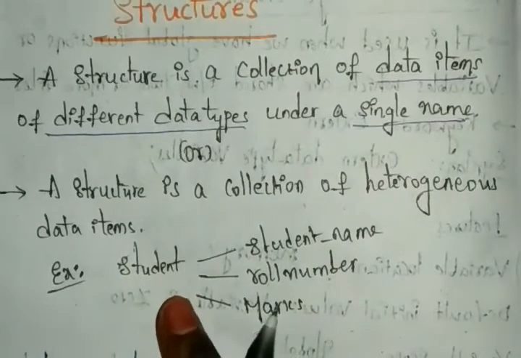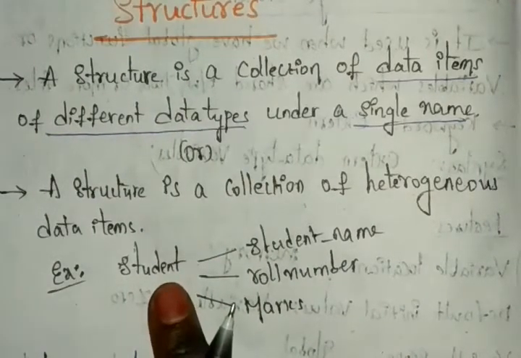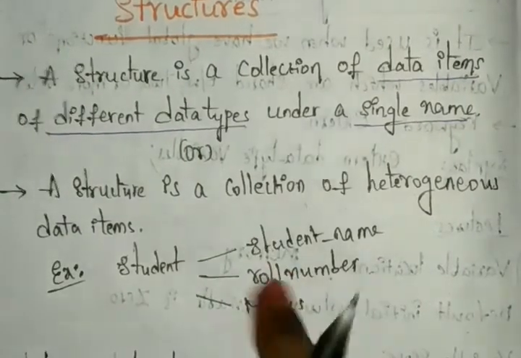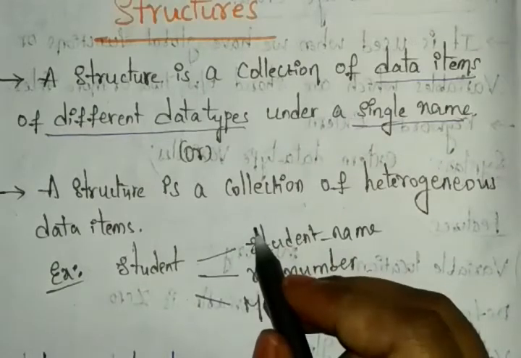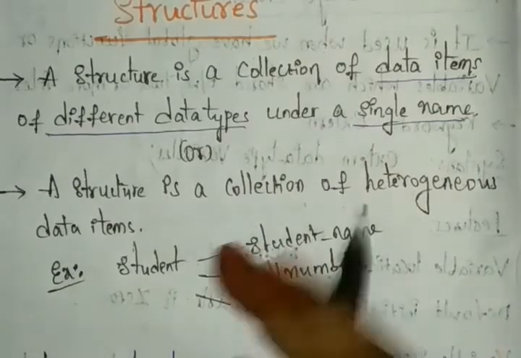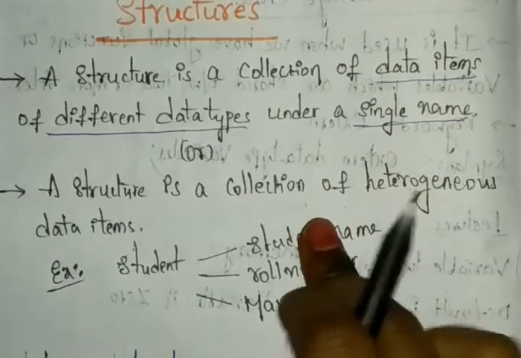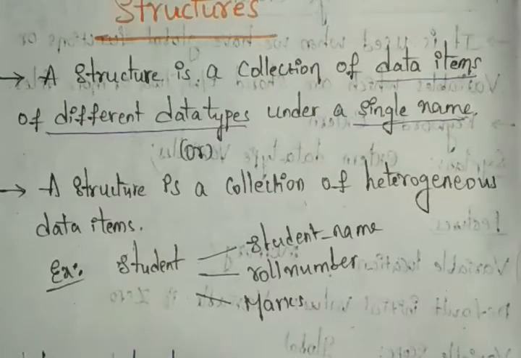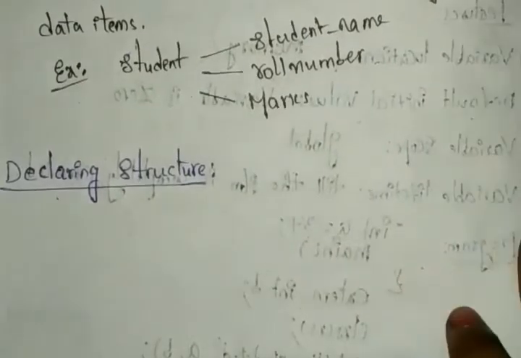Means first you need to take one data item. For that you can create some attributes. The student will have so many, like date of birth, phone number, and address, everything we can mention. That is also possible. Like that you can create our student. And next you can see we have the declaration of the structure. How we can declare our structures.